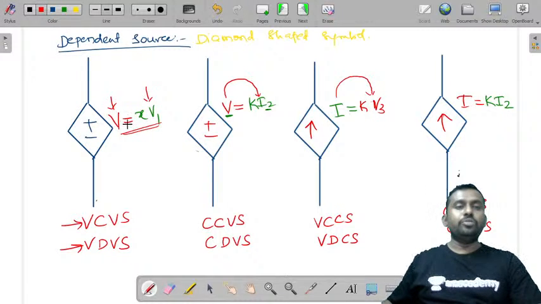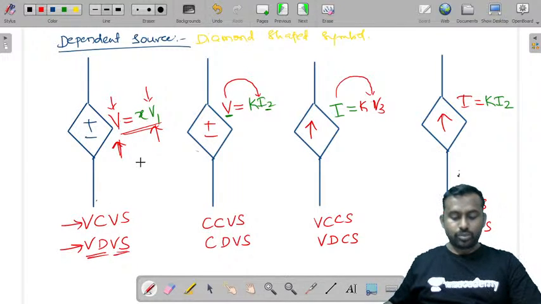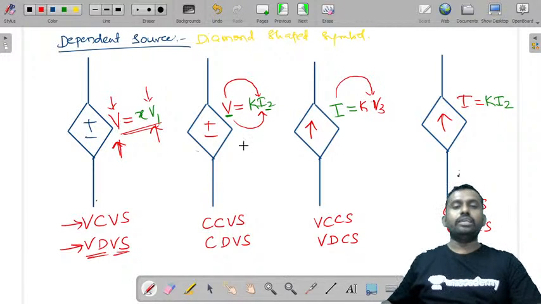Now, let me also tell you what a voltage dependent voltage source is. A voltage source which produces a voltage which is a function of a voltage is said to be a voltage dependent voltage source. A voltage source which produces a voltage which is dependent on the voltage elsewhere in the circuit is said to be a voltage dependent voltage source. And what is a current dependent voltage source? A source whose voltage is a function of current elsewhere in the circuit is called a current dependent voltage source.